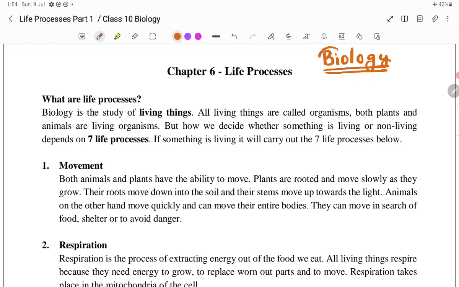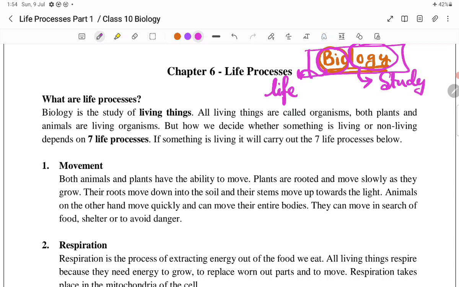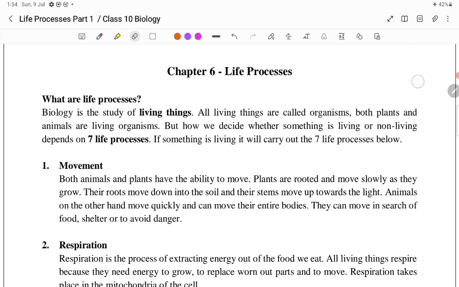The word biology has two parts. One is bio and another one is logy. The word bio means life and the word logy means study. Hence, biology refers to the study of various living organisms and life forms and the metabolic processes occurring in them. And the metabolic processes which are occurring in the various living organisms are known as life processes, about which we will be discussing in this chapter.